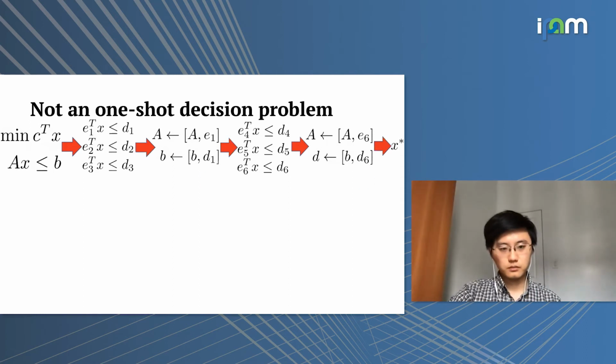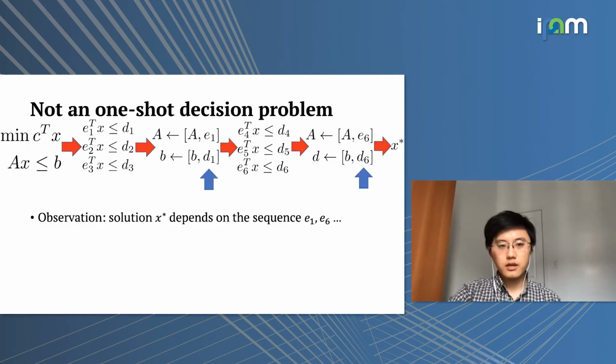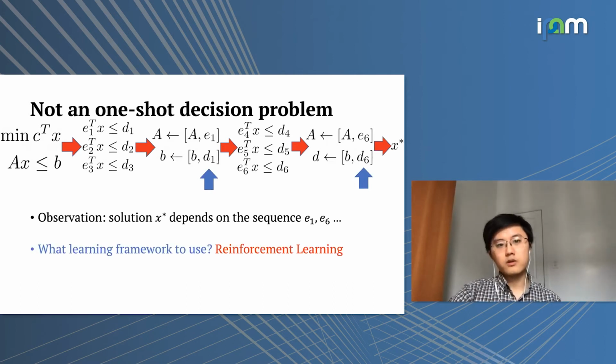As you can see here, the final solution X star depends on the sequence of cutting planes. In this case, it depends on cutting plane number 1 and cutting plane number 6. So in general, this cutting plane selection problem is really not a one-shot decision-making problem. It requires reasoning about making a sequence of decisions over time. So what is the learning framework that we should use to tackle a problem like this? We argue that the answer should be reinforcement learning.